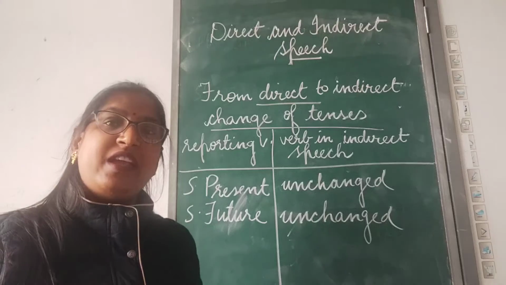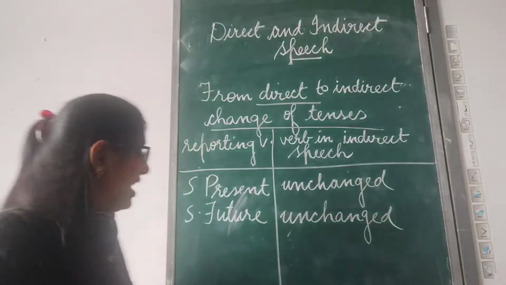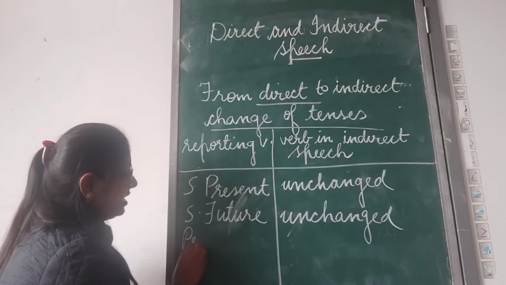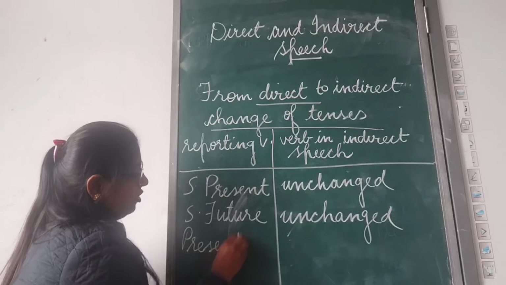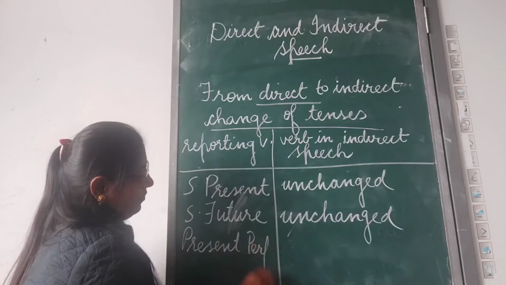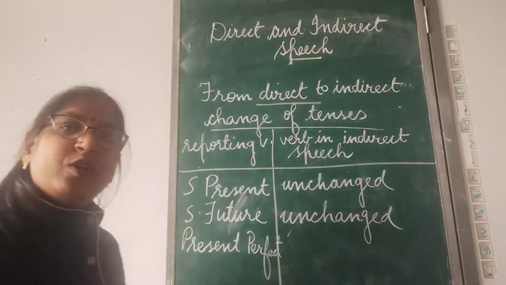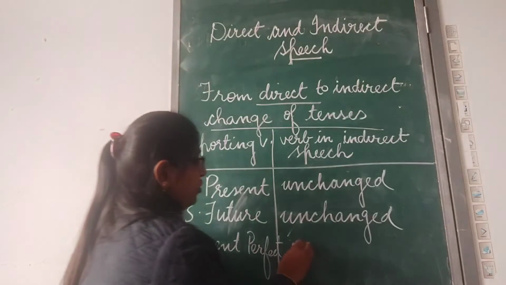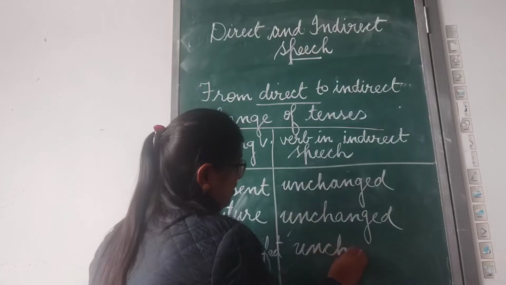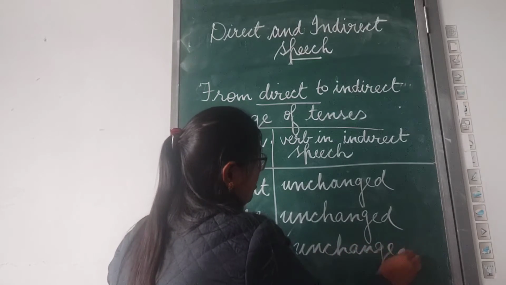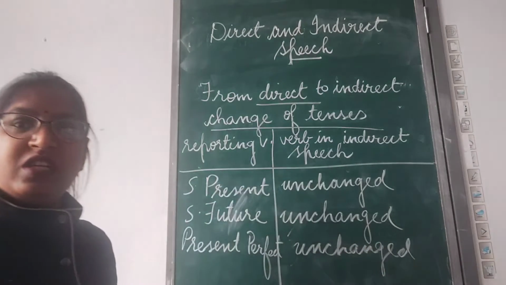He loved his country. Now, the next rule is present perfect. If the introducing verb is in present perfect tense, again it remains unchanged. Clear?